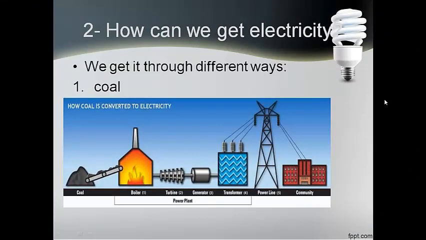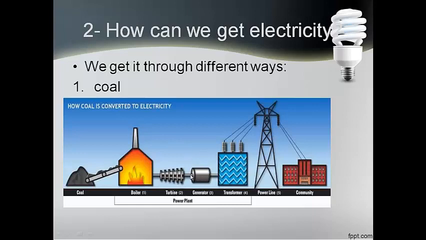How can we get electricity? We can get electricity through different ways. Number 1, and this method is not environmentally friendly, it's not good for our environment, is by burning coal. You know the black coal which we use in grilling fish and meat. They take the coal and burn it, and after they burn the coal, they get energy to move something called a turbine or generator.